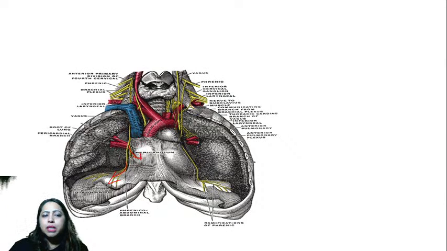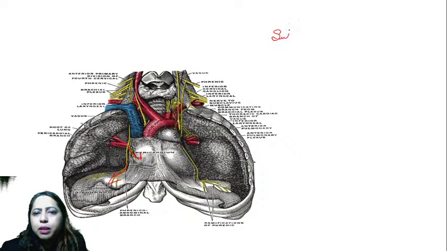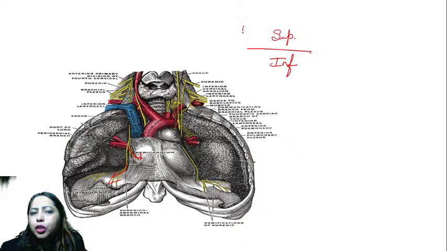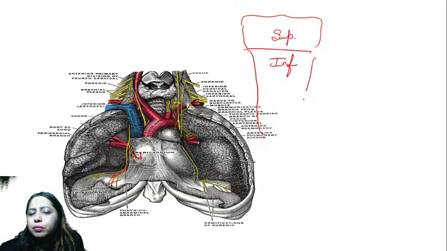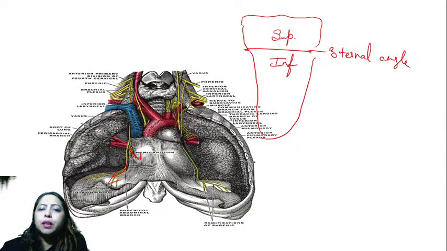You know that there is the superior mediastinum and inferior mediastinum. So now it lies in the superior mediastinum. How do you divide the superior and inferior mediastinum? They are separated by the sternal angle. This is at the level of the second rib.